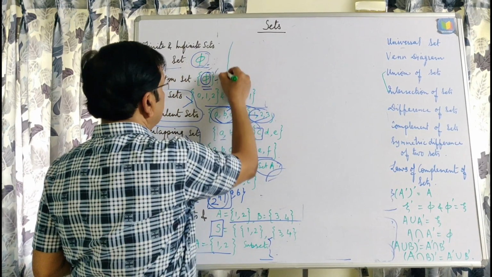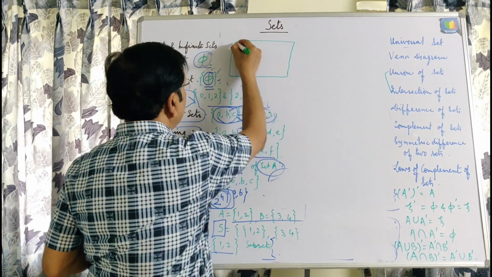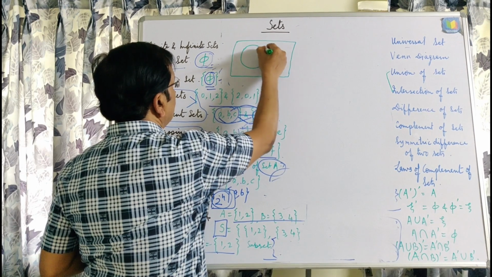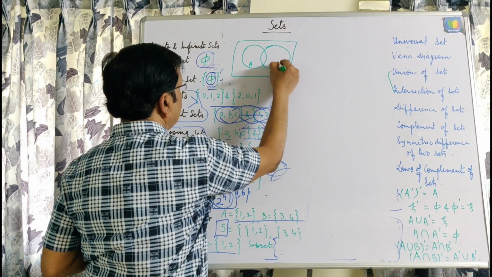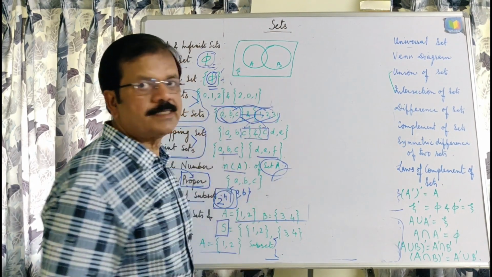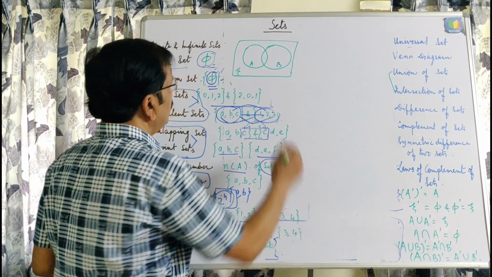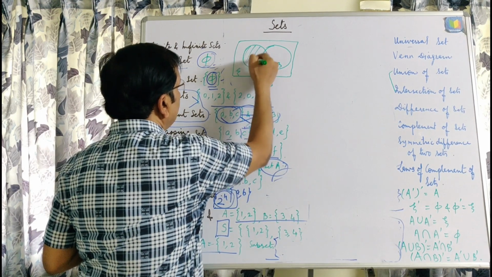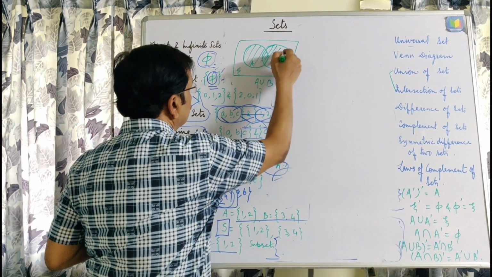Suppose this is the universal set from which we are taking two sets, and we are given two sets A and B, and this is the universal set, generally represented by xi or capital U. Then the set represented by A union B, in this we will shade both the circles.